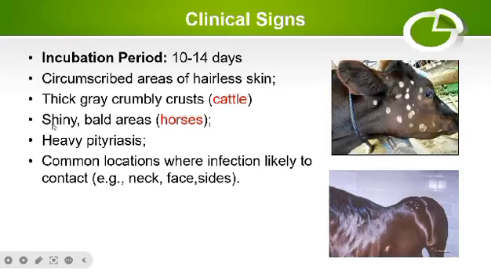But in horses, you will mostly see shiny bald areas because of alopecia caused by this fungus, and there is heavy pityriasis in both cattle as well as horses. What is pityriasis? Pityriasis is basically the formation of dry crust on the skin, which is because of keratinolysis and because of alopecia as well. And this disease is very region specific, meaning usually it does not affect all the body, it only affects the neck region, face region, and sides of the animal. But in some cases, you may see generalized lesions in the body.